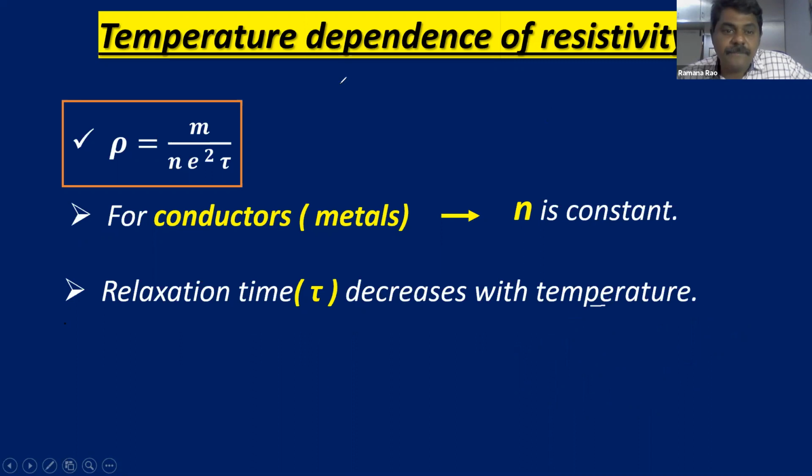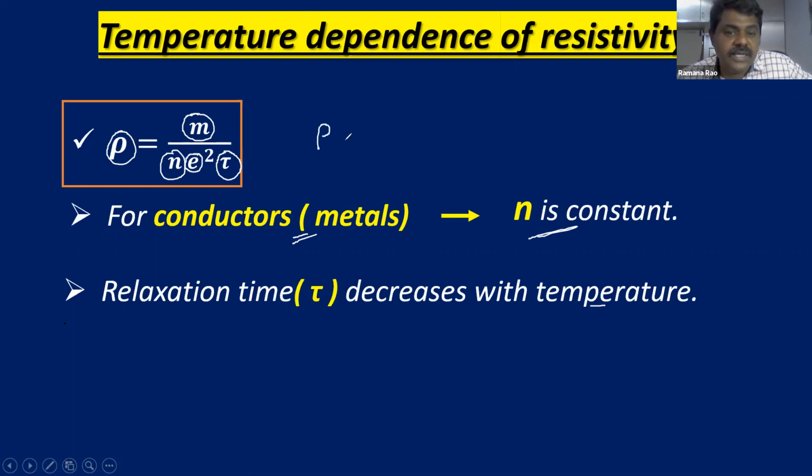Now we will see, here we have relaxation time in the denominator and resistivity in the numerator. These two are inversely proportional, because m is constant, mass is always constant for a given material, the charge of the electron is constant, and the number of electrons n is constant for metals. So the remaining quantities are rho and tau.